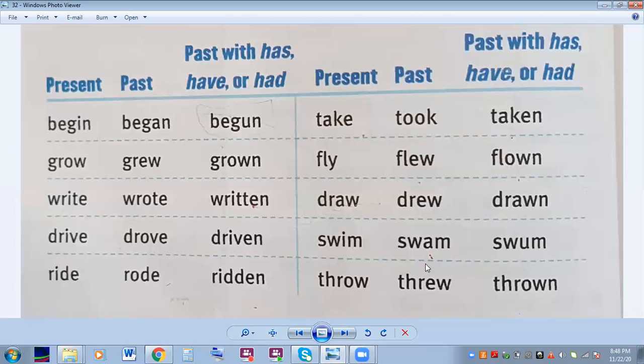Throw, threw, thrown. I throw a ball to my friend. She threw the ball back to me last time. We have thrown the ball back and forth for almost 2 hours. These are the new irregular verbs that you need to add to your chart.